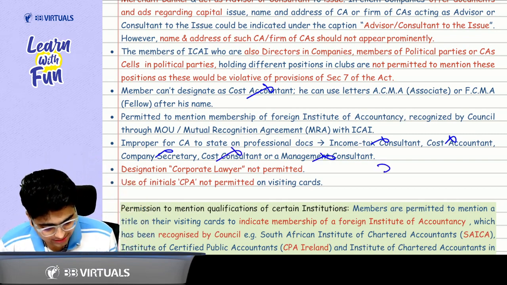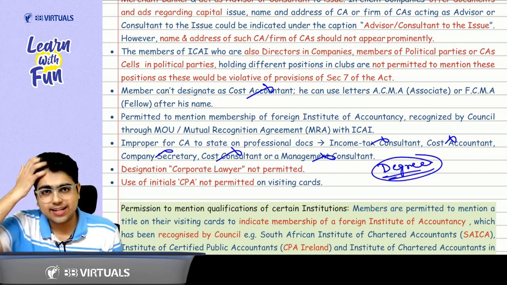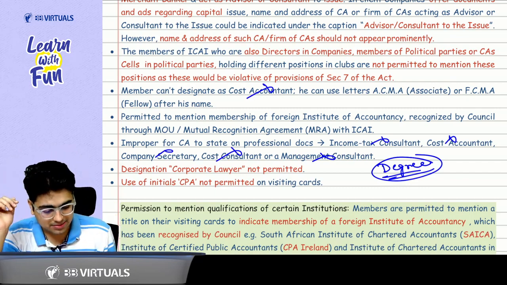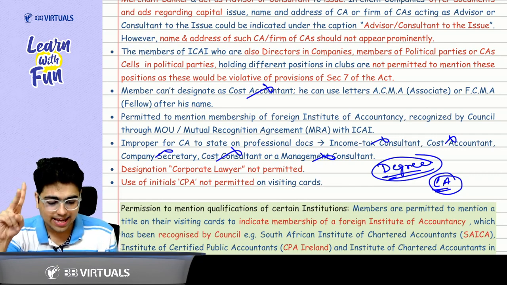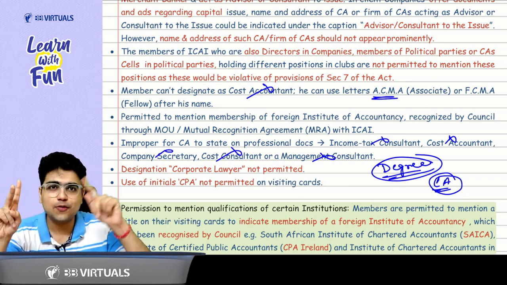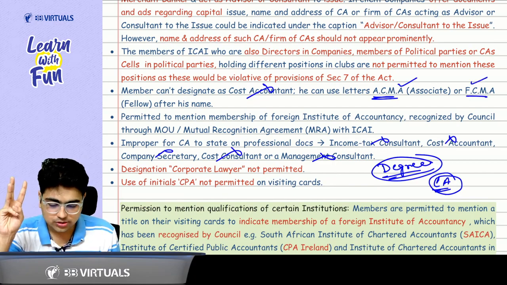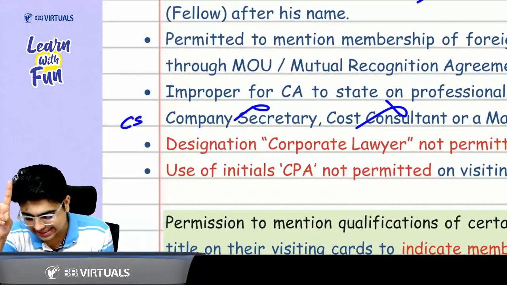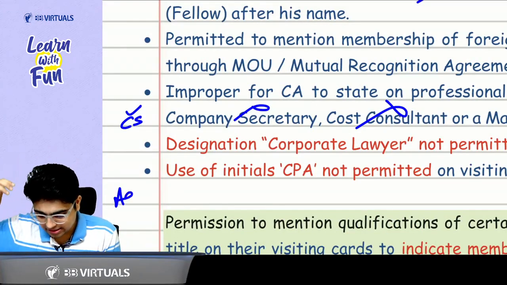But sir, can I use degree? Sir, degree means 360 degree. No, no, no. Degree means, like, when I become a chartered accountant, I become a CA. CA is a degree. Can I use CA? Yes. Can I use ACMA, that is the degree of cost accountant? Yes, degree you can use. FCMA you can use. Sir, similarly, I can't use company secretary. Can I write CS? Yes, you can write. No issues.